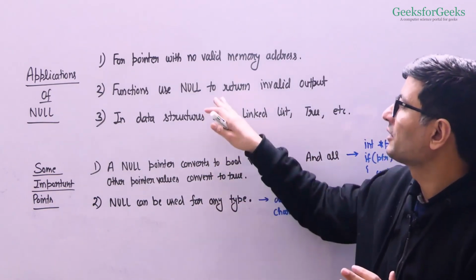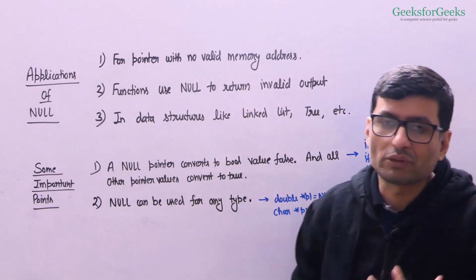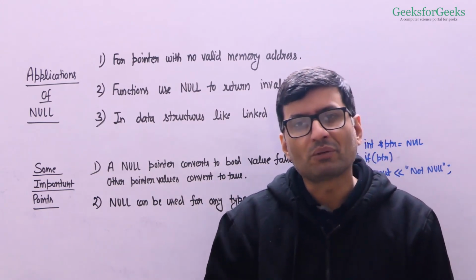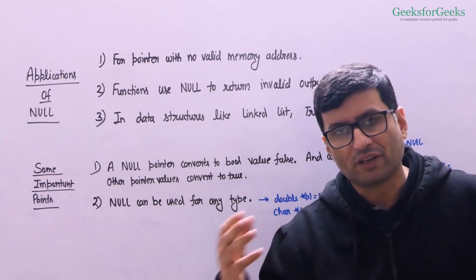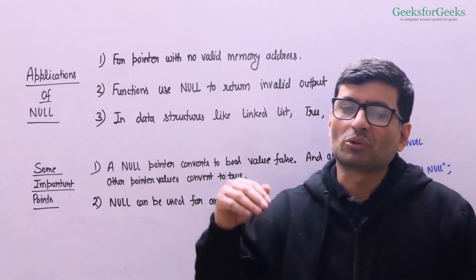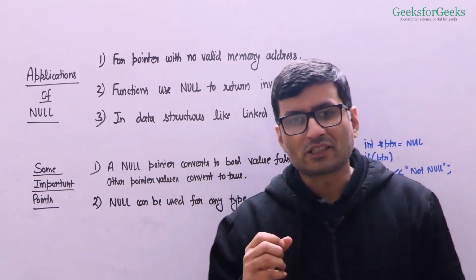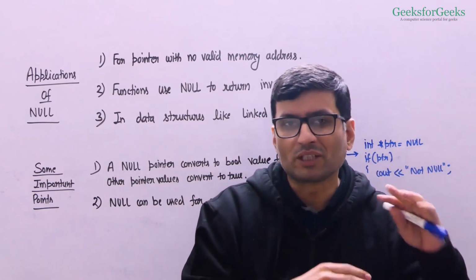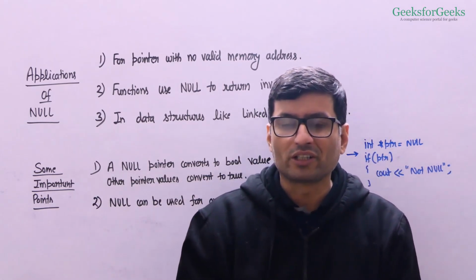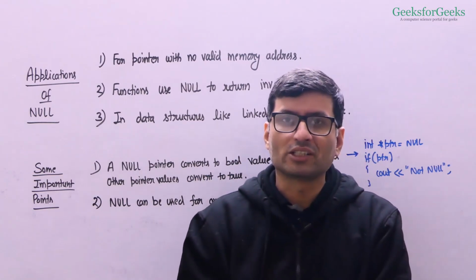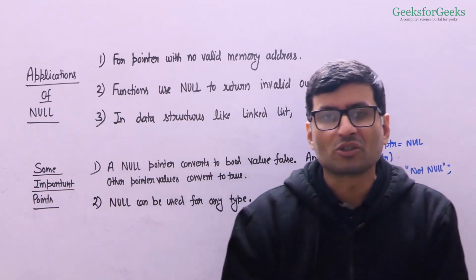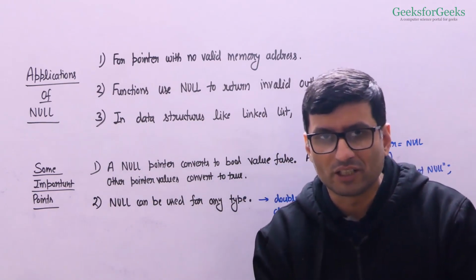The second thing is, null pointers can also be used by functions to return some invalid output values. For example, if you are writing a function int fun, and this function is supposed to return an integer value, and in some corner cases you want to tell as a return value that something went wrong, right? So how would you return it? You will return an integer value, say you return -1, but -1 can be a valid output of that function, right? So you are mixing the valid output with error values.